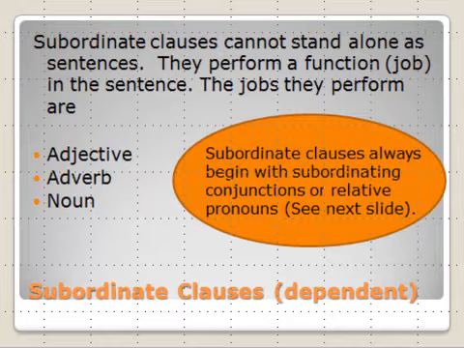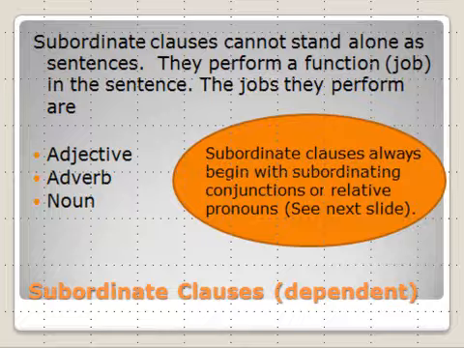Now we already know if we punctuate and capitalize them correctly, we could have main clauses serve as sentences. Subordinate clauses can never stand alone as sentences. Why? They never make complete thoughts. That is why. So instead, they do a job in the sentence just like those phrases I discussed earlier. They can substitute for adjectives, adverbs, and nouns. Doesn't that sound repetitive and familiar? How can we spot these subordinate clauses? Well, they always begin with either a subordinating conjunction or a relative pronoun, and I'm going to show you some of those in the next slide.